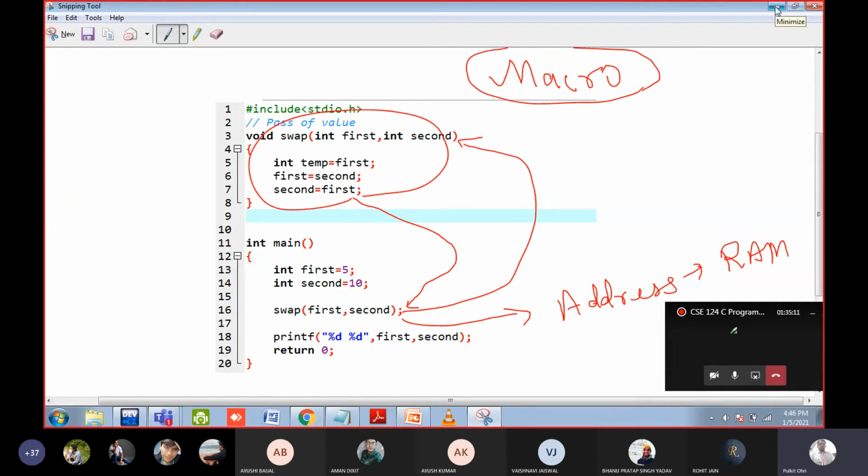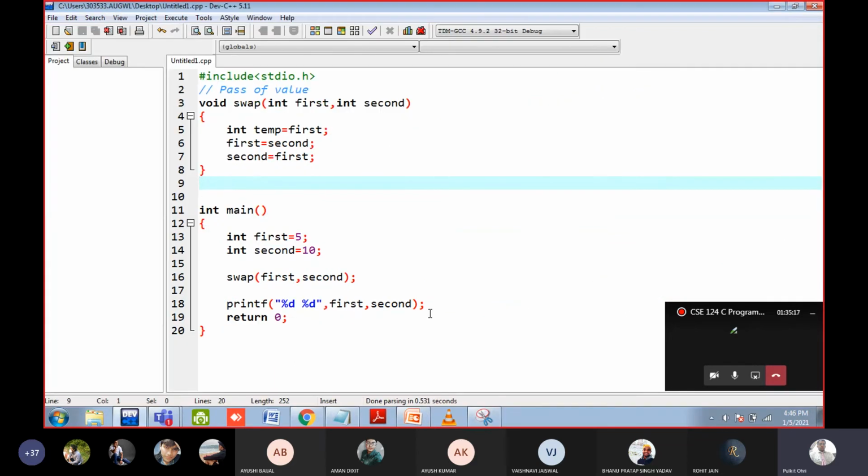So can anyone tell me, just for revision, what is the limitation of function and why we have to use the macro? Anyone?